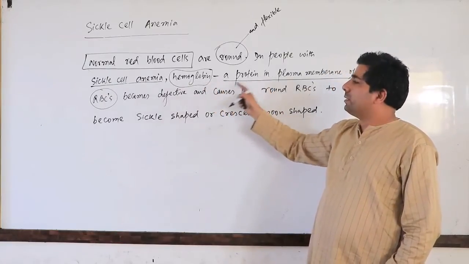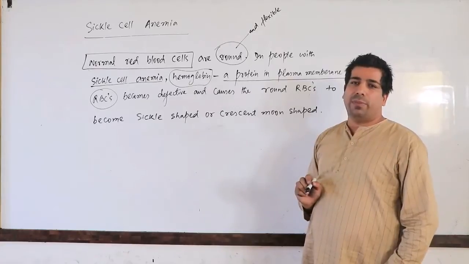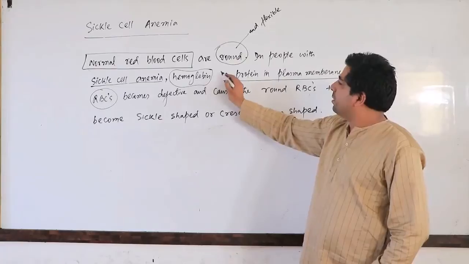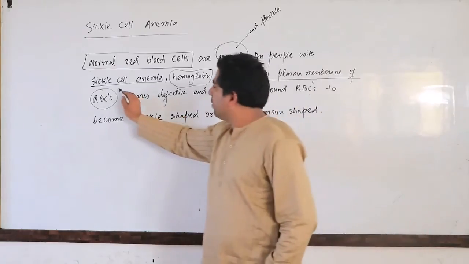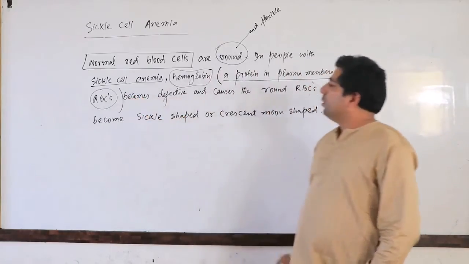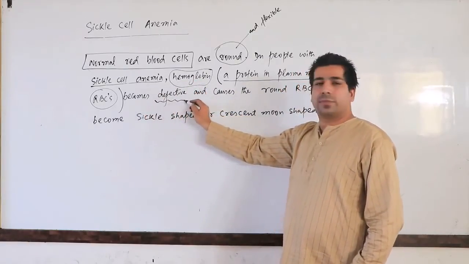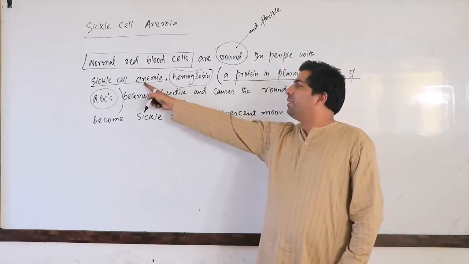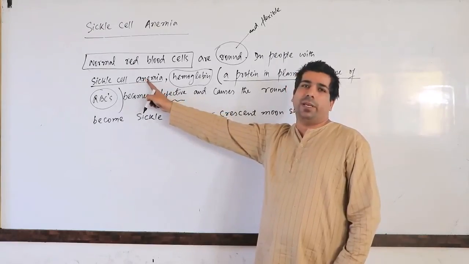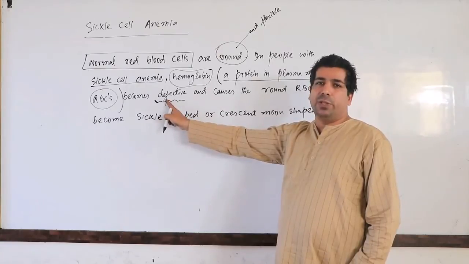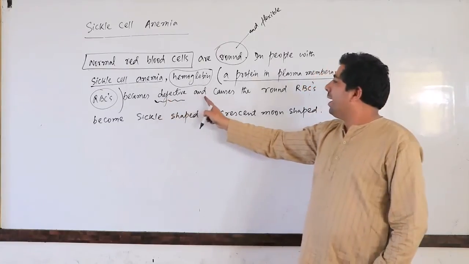It's a protein present in the plasma membrane of RBCs, okay. So let me put it inside the brackets here, from here to here. This hemoglobin becomes defective. So with any person who is suffering from sickle cell anemia, the hemoglobin becomes defective in those RBCs.